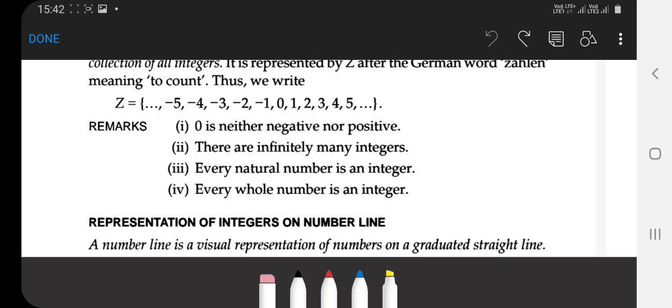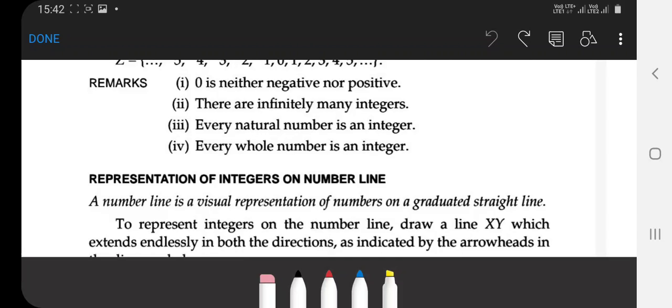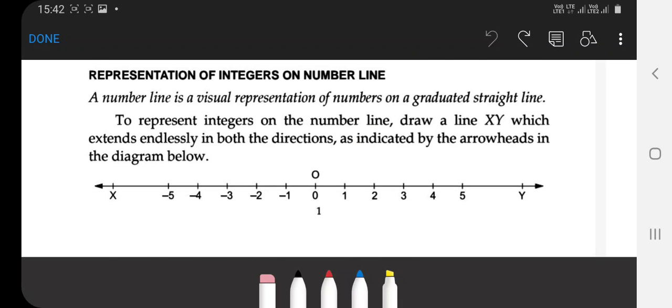Clear that? The next topic is representation of integers on the number line. In early classes we have already studied this. A number line is a visual representation of numbers on a graduated straight line.